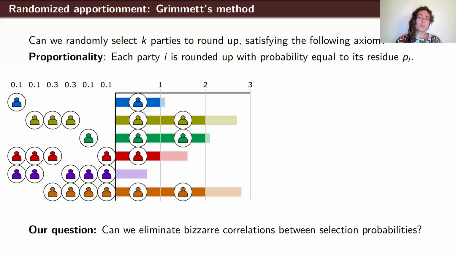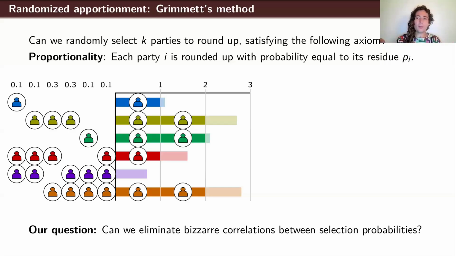And of course, Grimmett realized this as well, and his proposed solution was just to randomize the order of the parties. And that will go some way to getting rid of these correlations, but it won't take care of all the problems. And so what we want to do is impose axioms on these apportionment rules to sort of refine the space of possible rules we could use and see which ones are better than others. And what we will find is that Grimmett is not the best one to use.